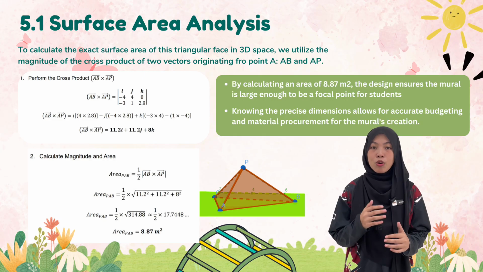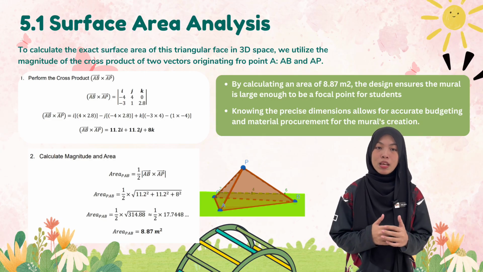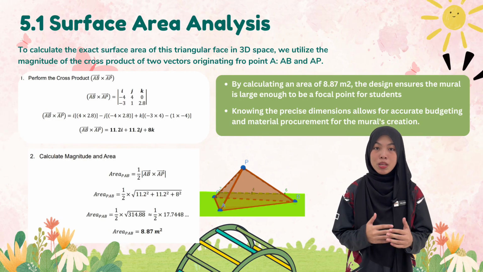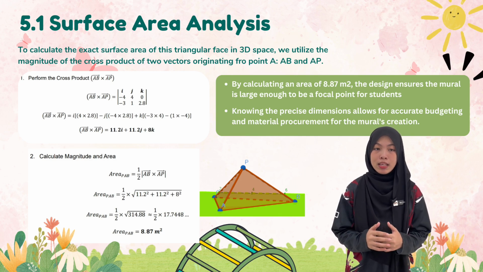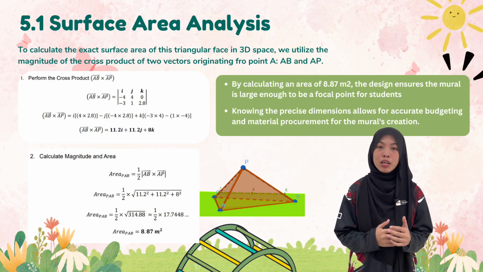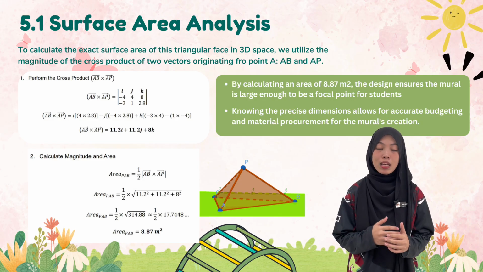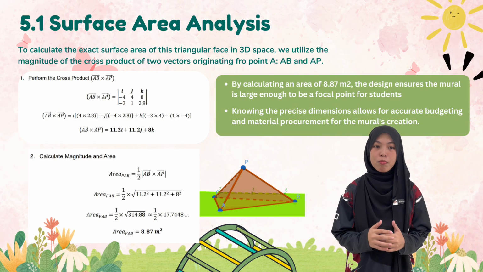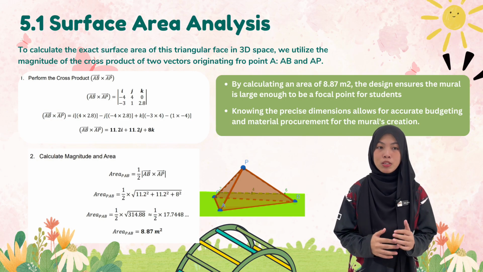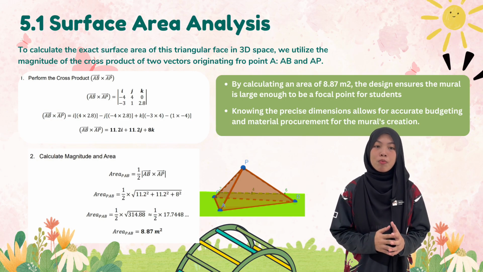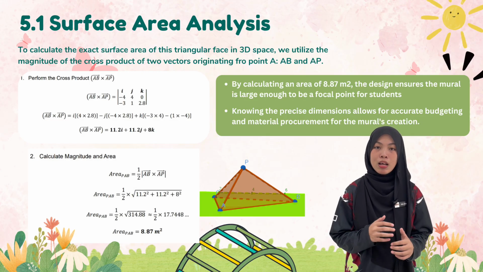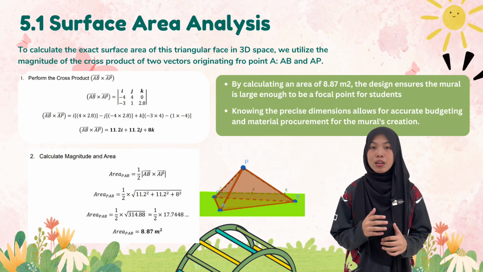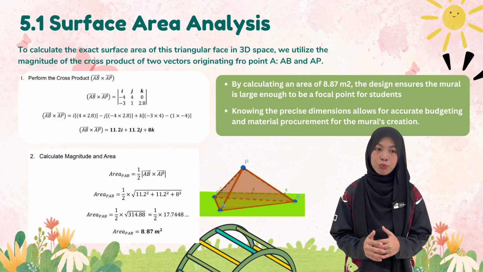The first step is to compute the cross product of vectors AB and AP using the determinant method with the unit vectors i, j, and k. After performing the cross product calculation, we obtain a new vector that is perpendicular to the plane formed by AB and AP. Next, we calculate the magnitude of this cross product vector. The magnitude represents the area of the parallelogram formed by the two vectors. However, since our surface is a triangle, we take half of that value.